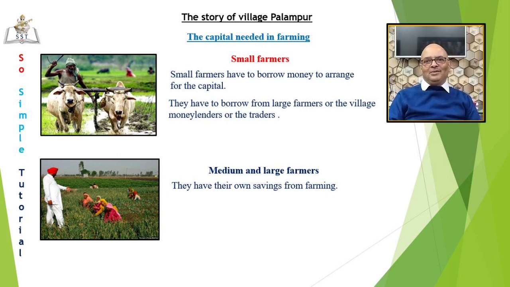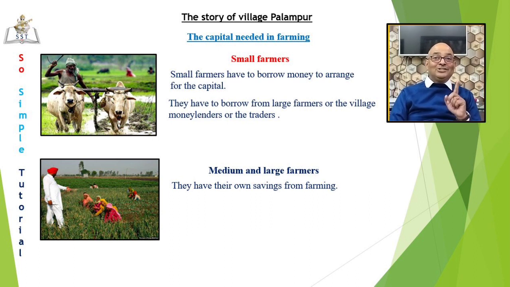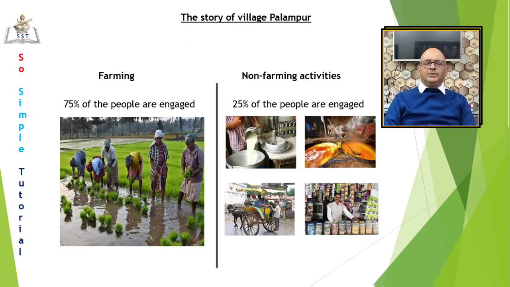We know that farming is the main economic activity of Palampur. We have discussed everything, land, labor, and capital, through the story of Palampur. Now let us discuss the non-farm activities of Palampur. 75% of people in Palampur are engaged in farming. The rest 25% are engaged in non-farming activities like dairy, small-scale manufacturing, shopkeeping or transport. Let us look at them one by one.